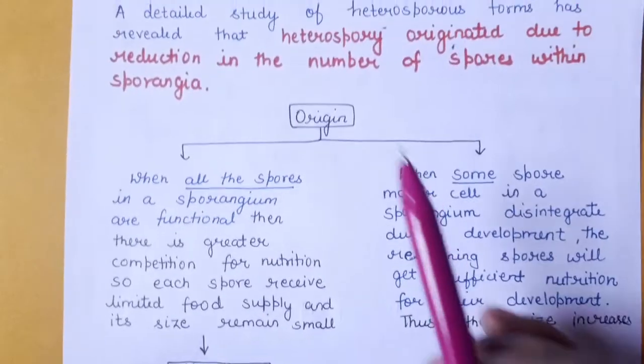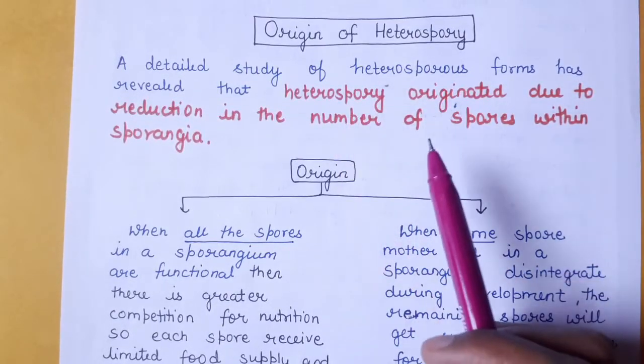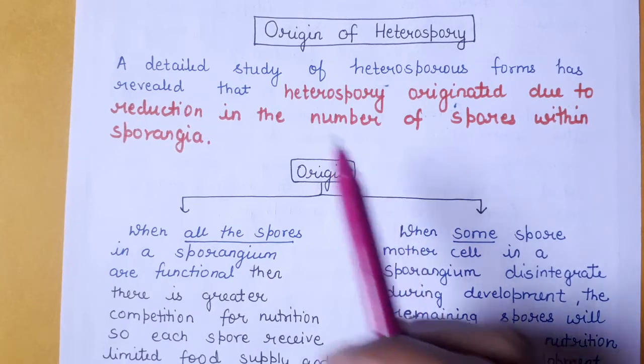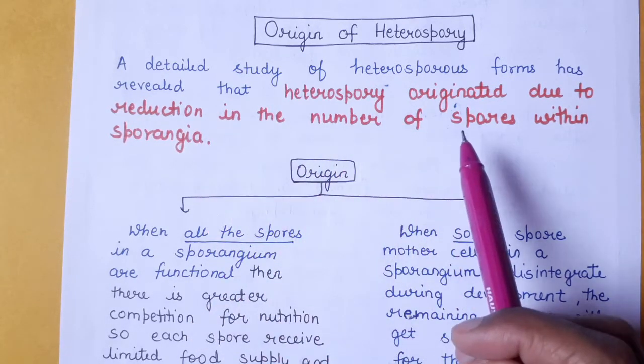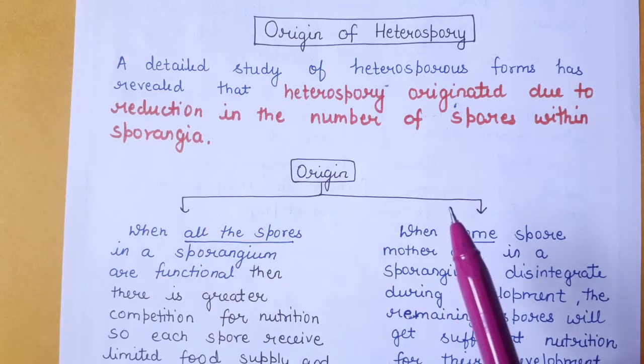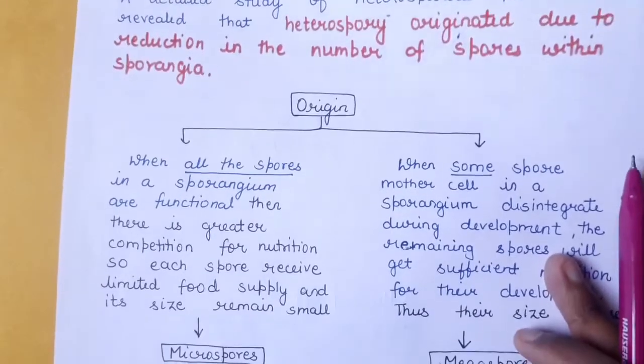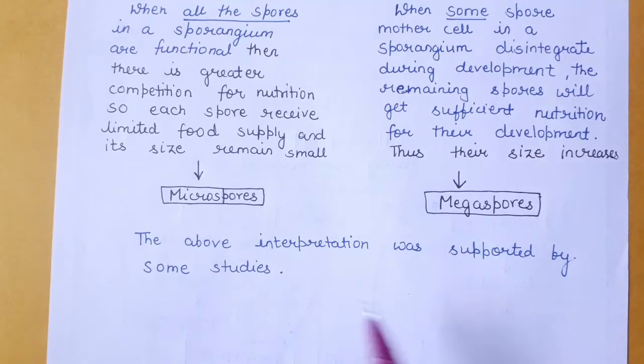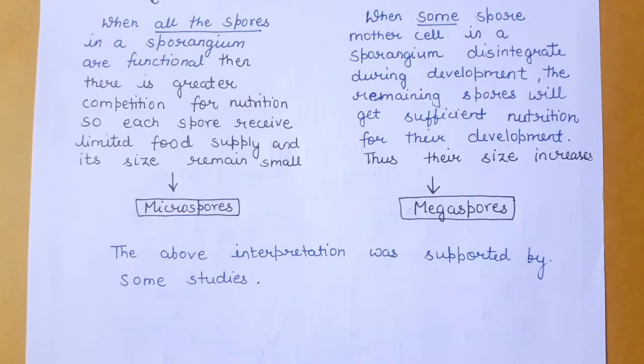So the basic idea behind the origin of heterospory was that there may be a reduction in the number of spores within the sporangia, due to which the remaining spores get enough nutrition to become larger in size and form the megaspore.